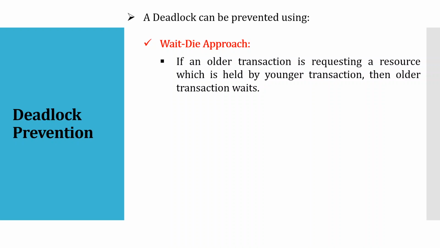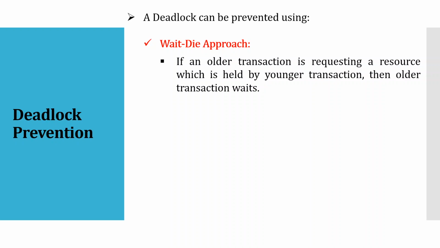Let us say there are two transactions, T1 and T2. T1 is older and T2 is younger. That means T1 has started before T2 has started. Just assume that. Now T1 wants the resource that is held by T2.